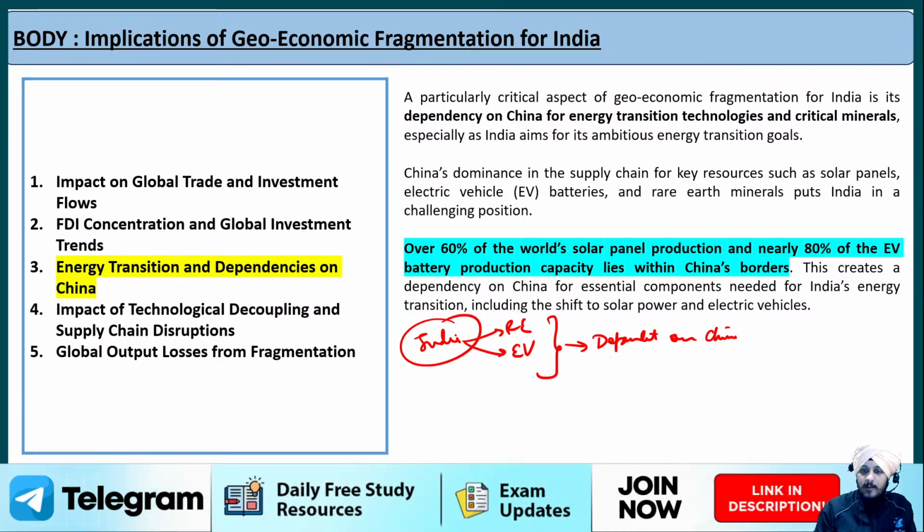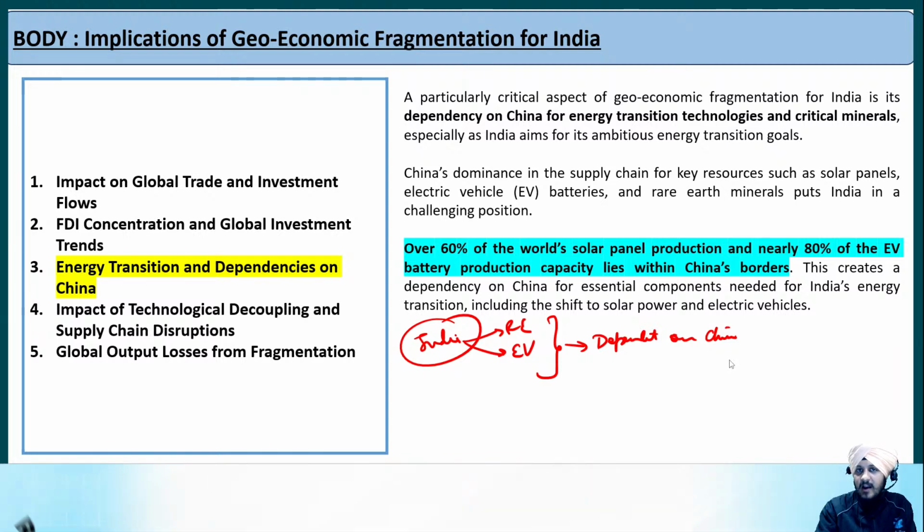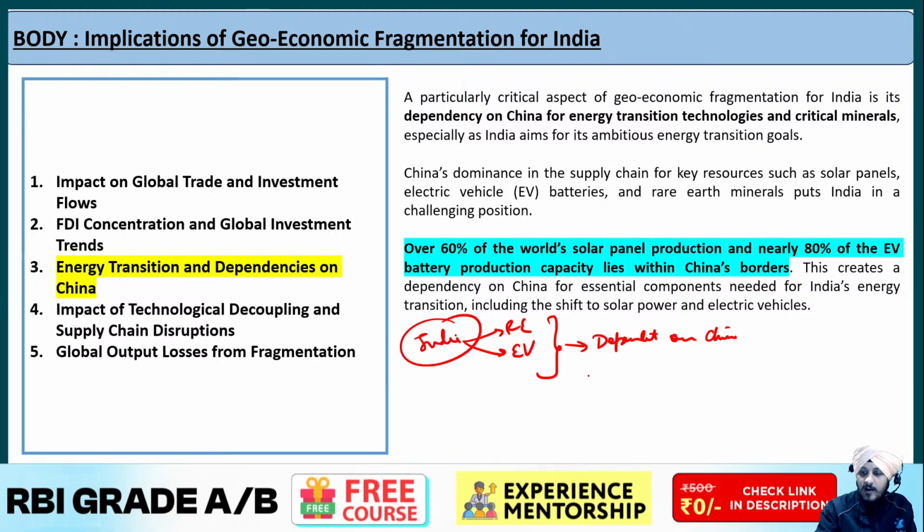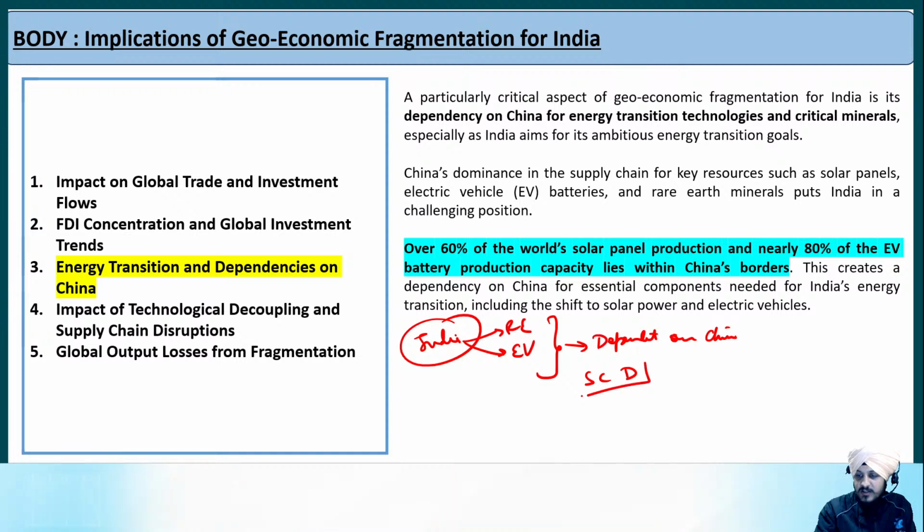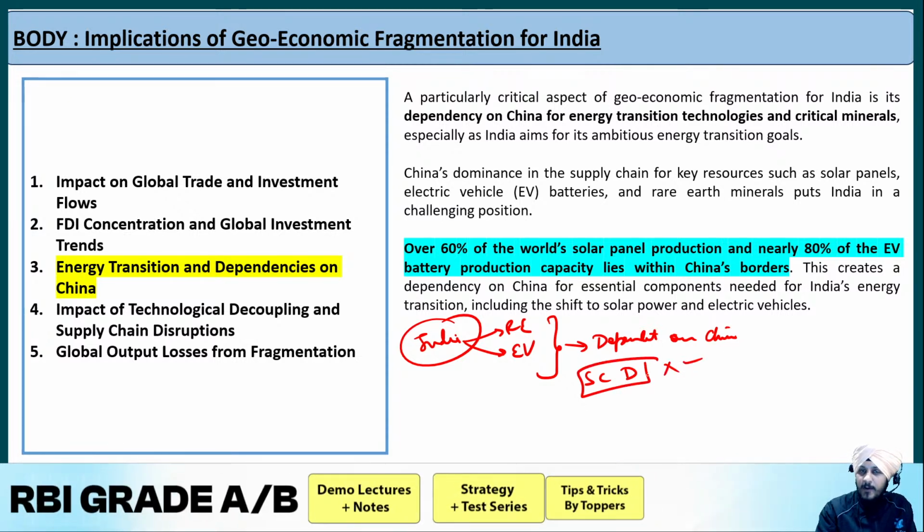Now this is problematic because what does it make India? It makes India a vulnerable country. It makes India vulnerable to potential supply chain disruptions. So that could hamper India in the long run.